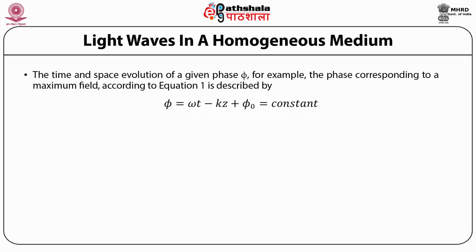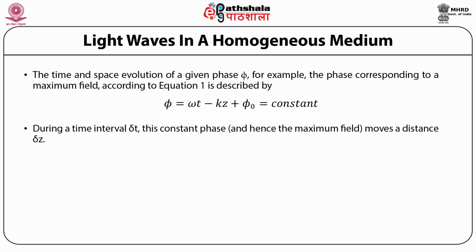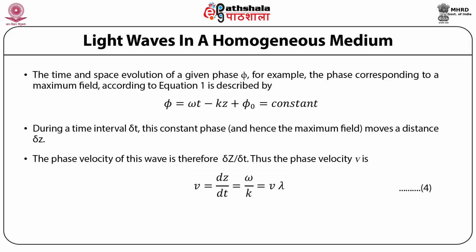The time and space evolution of a given phase phi, for example, the phase corresponding to a maximum field according to equation 1, is described by phi is equal to omega t minus kz plus phi 0, which is a constant. During a time interval delta t, this constant phase, and hence the maximum field, moves a distance delta z. The phase velocity of this wave is therefore delta z by delta t. Thus, the phase velocity v is equal to dz by dt, which is equal to omega by k, which is equal to nu lambda, where nu is the frequency and omega is equal to 2 pi nu.